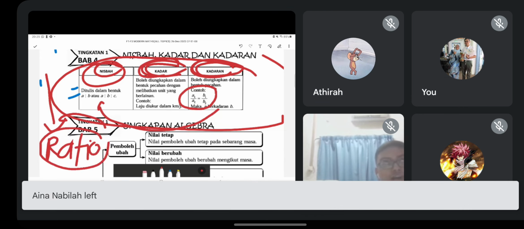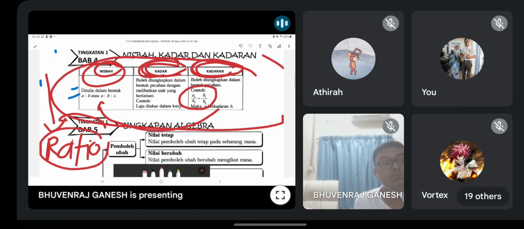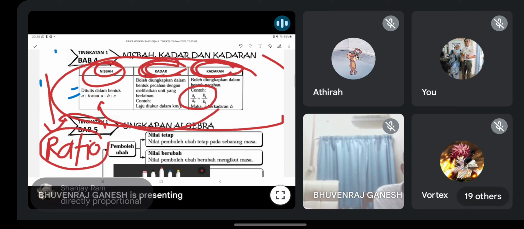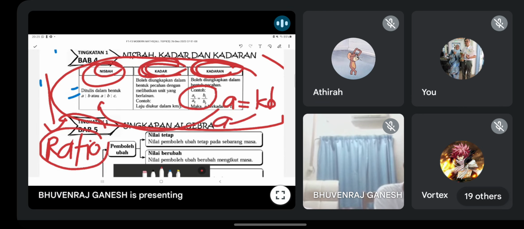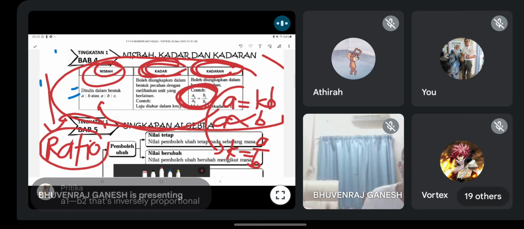Okay, wait, let me think. Are you sure, Haida? Not inverse, it is actually berkadar langsung. Yes, directly proportional. A equals KB, guys. K is the pemalar, constant. You all learn in variation. So A is directly proportional to B. How they get this relationship is, from A equals KB, K is equal to A over B. Am I right? K akan sama A bagi B. That's why you get A1 over B1 equal to, they write in a different form. Actually the same. A1 over A2 equal B1 over B2.